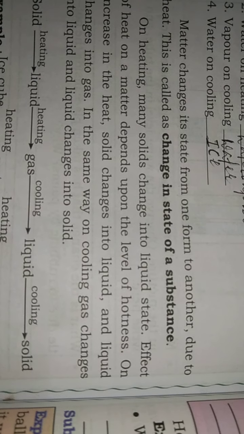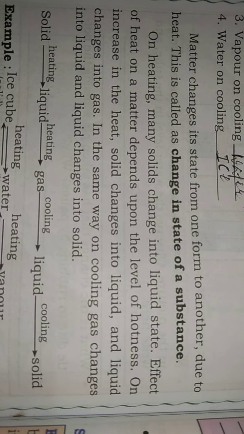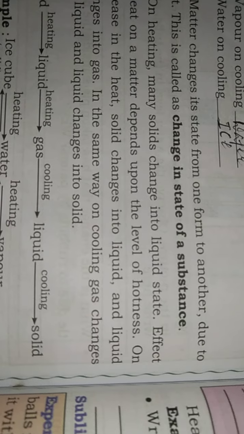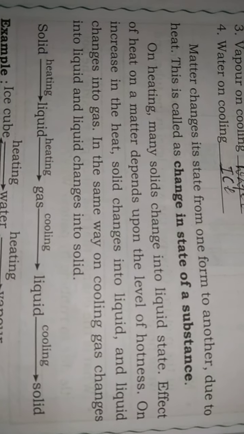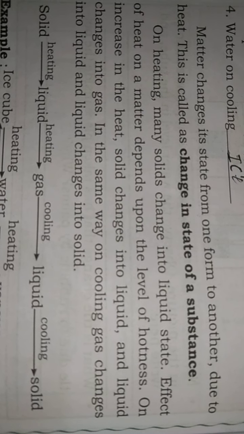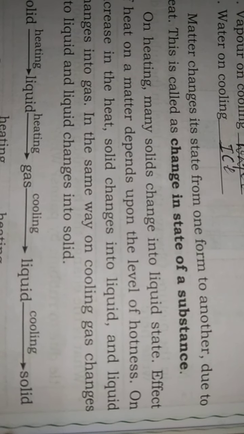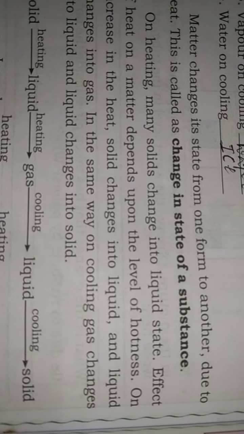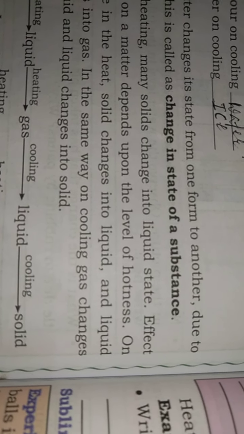In the same way, on cooling, gas changes into liquid, and liquid changes into solid. Solid changes into liquid upon heating, liquid changes into gas upon heating, gas gets converted into liquid upon cooling, and liquid gets converted into solid upon cooling.